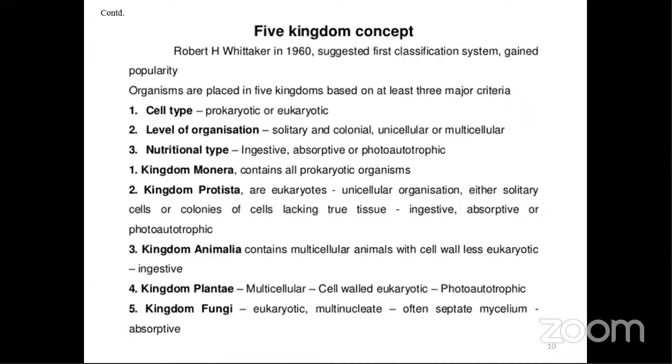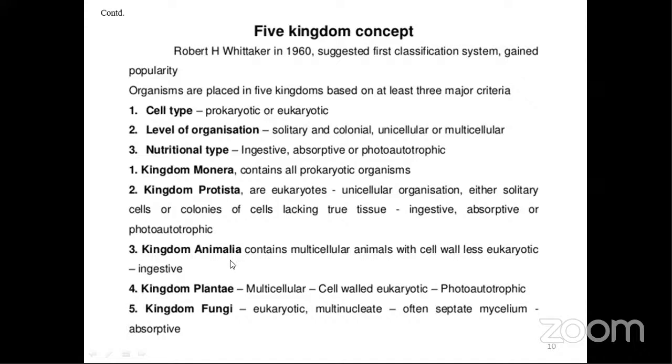Now the 5 kingdoms. The first one is kingdom Monera, which contains all the prokaryotic organisms. I told you all are primitive type. Then comes kingdom Protista. Protista are eukaryotes. Unicellular organization is seen. They are either solitary cells or colonies of cells lacking true tissues. They were ingestive type, absorptive, or photoautotropic, so either of those. Organisms placed under kingdom Protista show these characteristics.